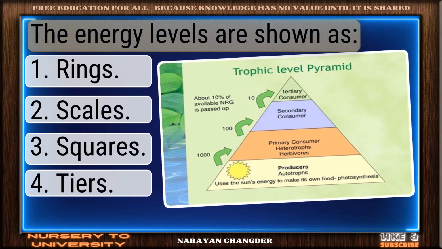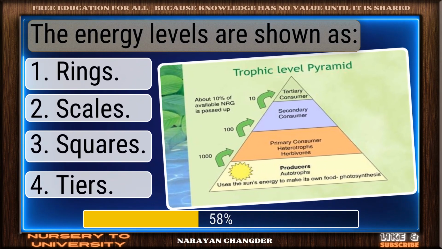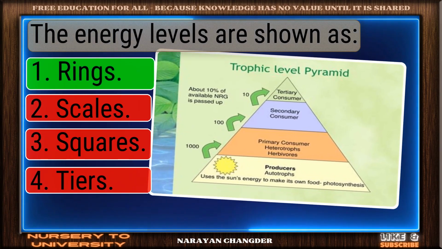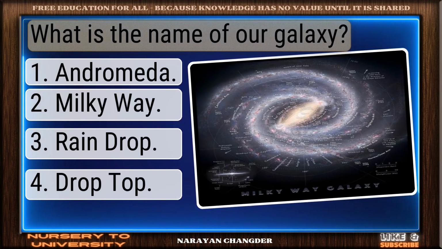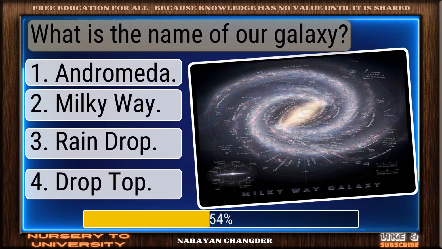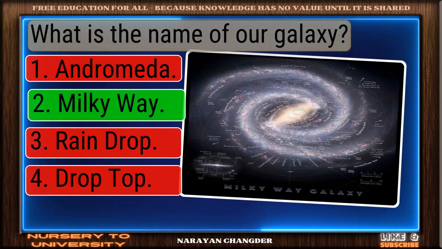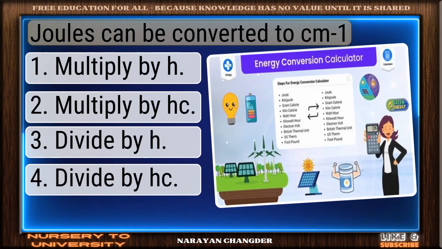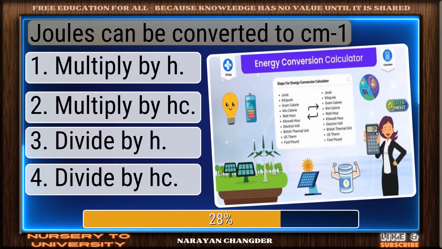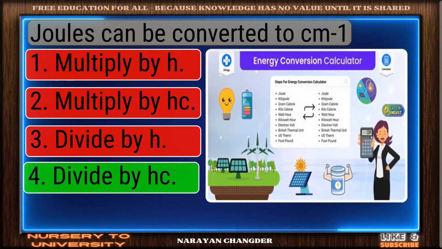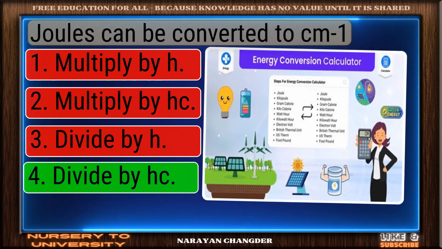The energy levels are shown as? Perfect. Rings is the correct choice. What is the name of our galaxy? Correct. Milky Way is the right answer. Joules can be converted to cm-1. You chose divide by hc, and it is correct.